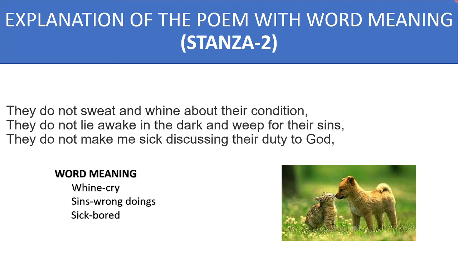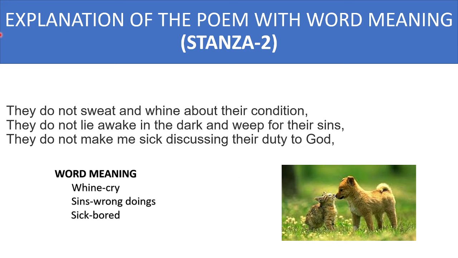But human beings, on one hand, commit sins. So after committing sins, human beings talk about God and their religiousness. Their duty to God means their religiousness, or they talk about their religiosity. But animals are simple creatures and they do not need to worry about praying to God.